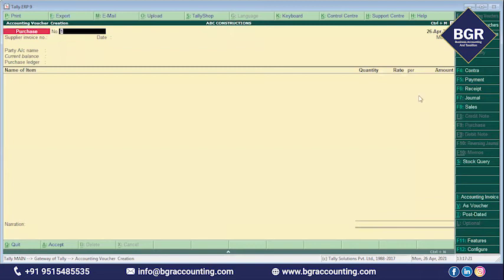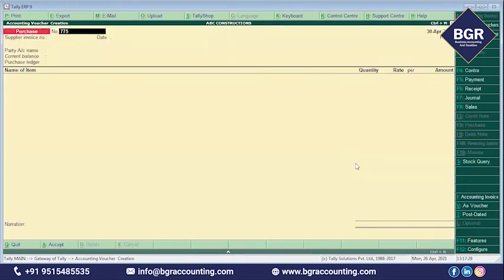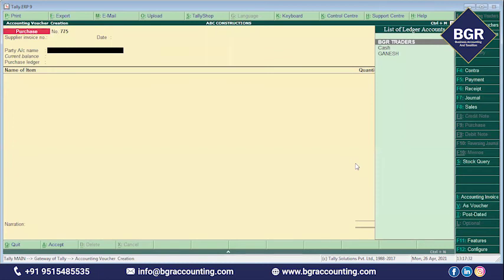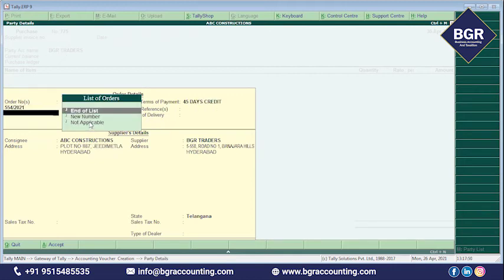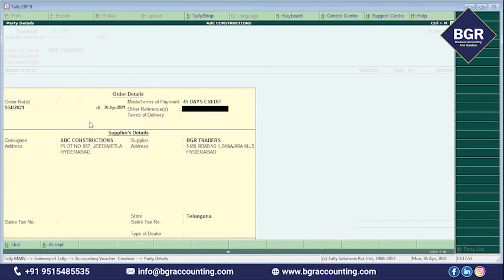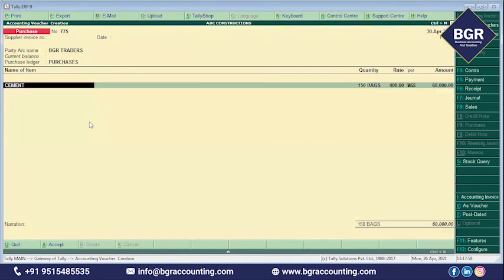Purchase voucher. Suppose you are receiving the material on 30th April 2021. Invoice number is 775. Party account name, from whom you are receiving the material? From BZR Traders. Here, whenever you are entering the purchase invoice, you have to select the PO, that means against which PO you are receiving the material. The PO pending from this party BZR Traders is 554/2021. Against this, you are receiving the material. That's why you have to select the PO. End of list.